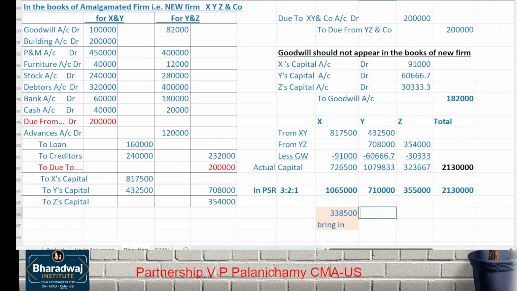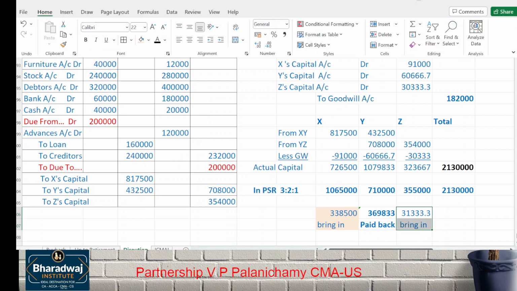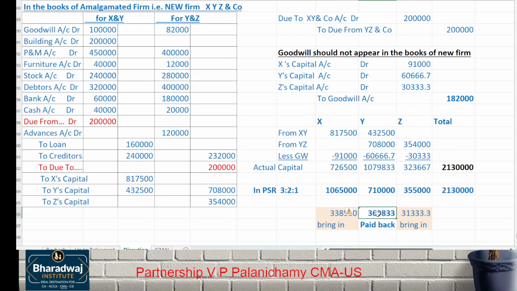You will have a surplus. இவ்வளவு இருக்கு, but required is only 7,10,000. Surplus paid back. Surplus will be returned back. Then you will have a shortage, you will bring in. So who will bring in money? ரெண்டு ஆட் பண்ணி பாருங்க, exact ஆ tally ஆகும். The money brought in by the partner will be equal to what? The money paid to the other partner.